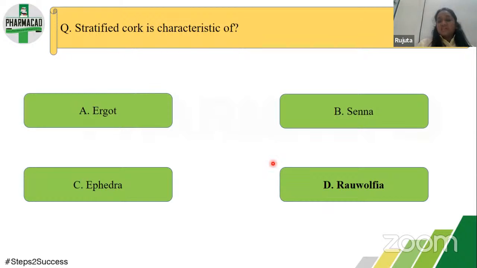Here it was very easy to guess because one was a leaf, one was a stem, and one was derived from the insect, dried sclerotium we say, correct? So in this case, Rauwolfia was the only bark, so you can answer this as Rauwolfia. If there is one more bark along with it, then you need to think.